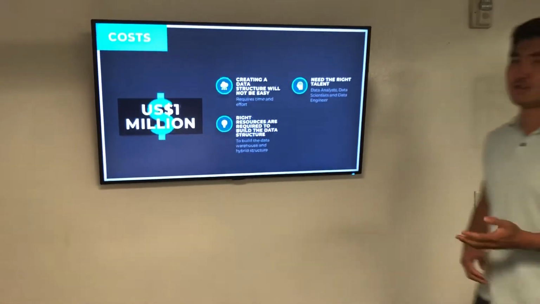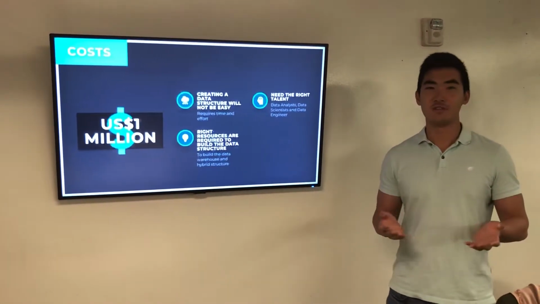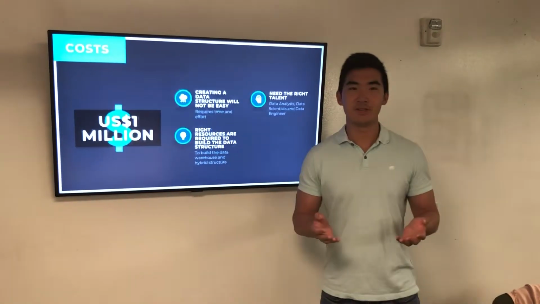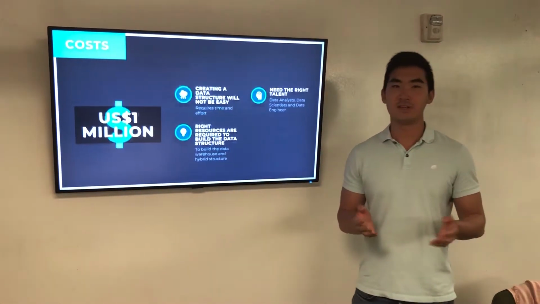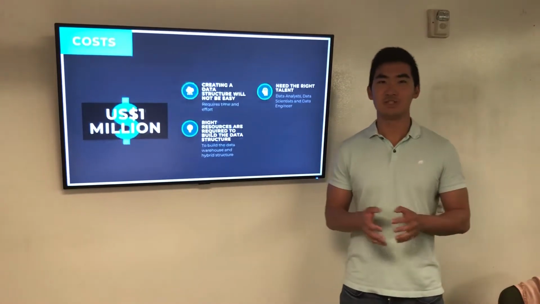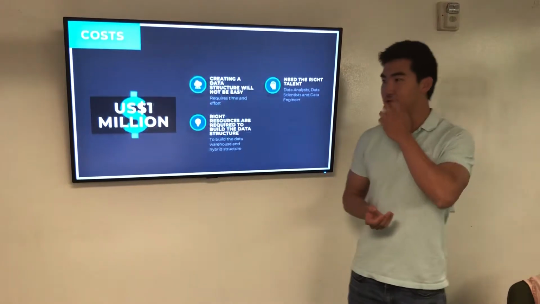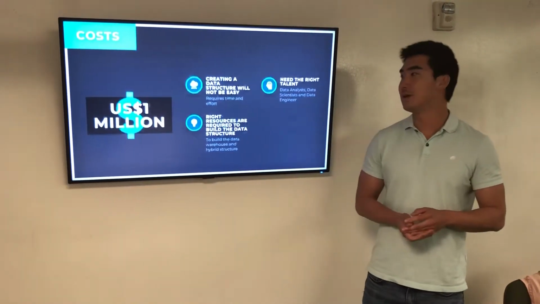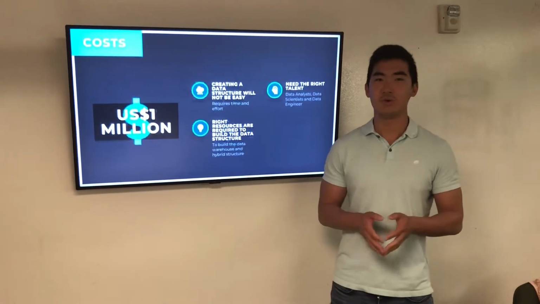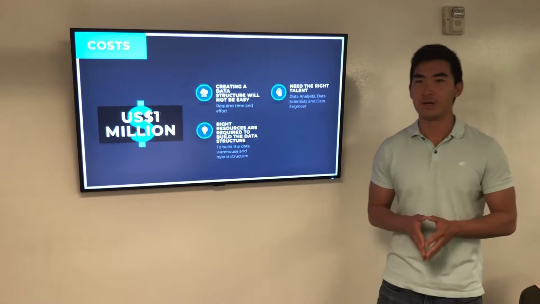To implement those changes, a significant number of resources will need to be deployed. First of all, the right and capable talent will be needed to power a data-driven organization. And the company needs to create more technical roles, such as data analysts and data engineers, for those changes. Moreover, the company will incur additional costs when accounting for data storage and data tools such as Power BI.